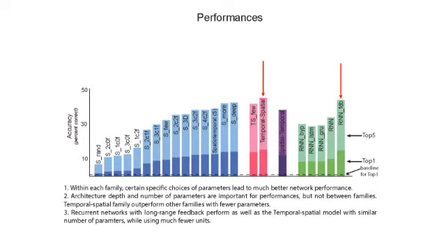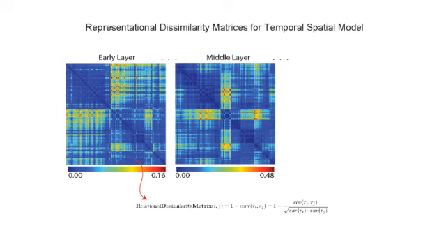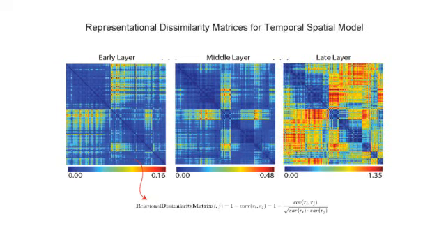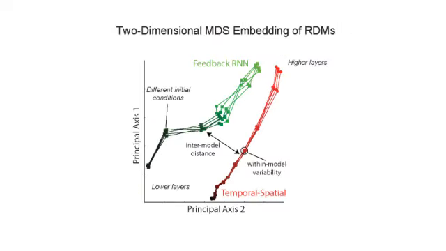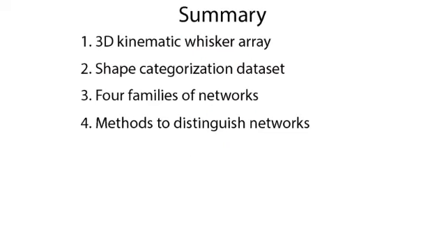In order to determine which one is more like the real trigeminal system, we compared the models using their RDMs, where structural patterns emerged from lower to higher layers. Indeed, we found that intermodel differences were significantly larger than within-model differences. We are currently in the process of gathering experimental data and using it to determine the best model at explaining neural responses. In summary, these results are a proof of concept that deep neural networks models of the Whisker-Trigeminal system are potentially within reach.